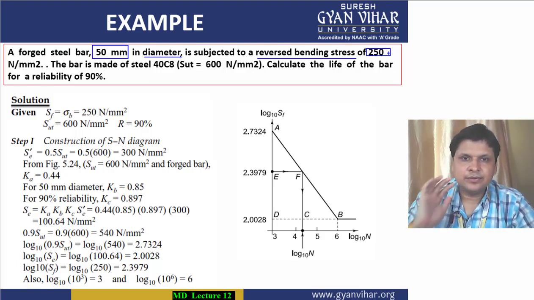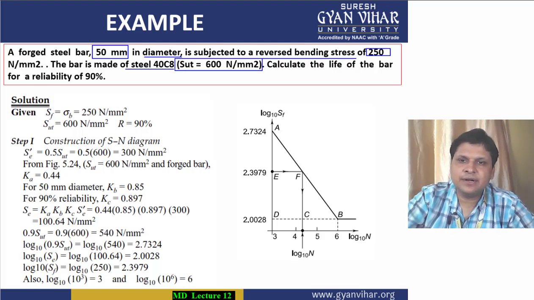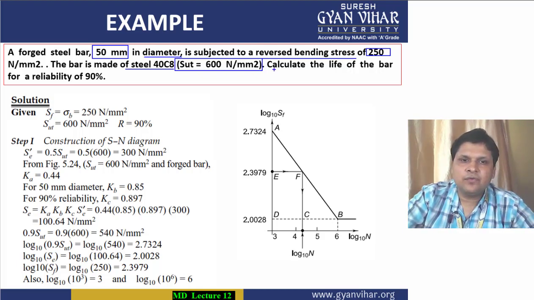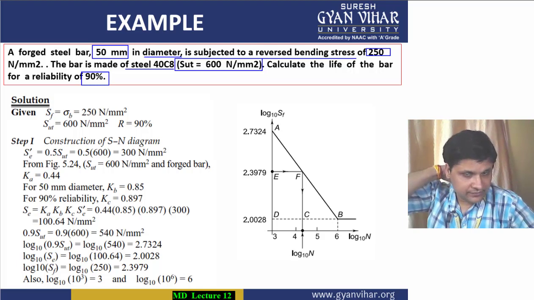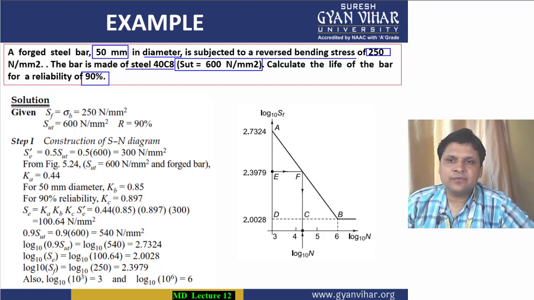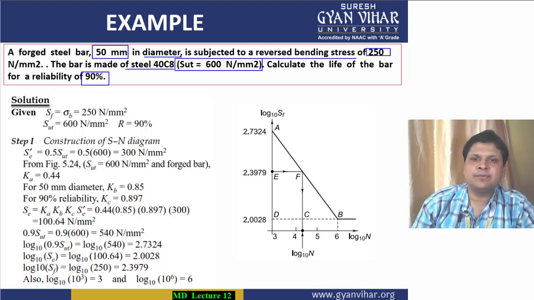Now the question is saying the bar is made of steel 40C8. This is the material for steel and the ultimate tensile strength value of this material is 600 Newton per mm square. Further, the question asks you to calculate the life of the bar for a reliability of 90%. Since the reliability percent is given to you, this means that we will have to calculate the derating factors, and from that we will find the actual value of endurance limit.